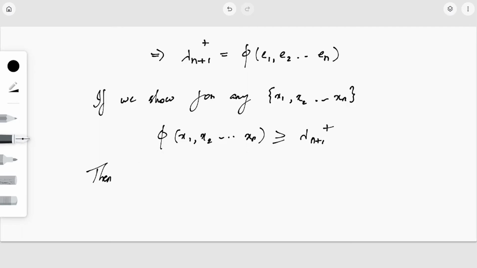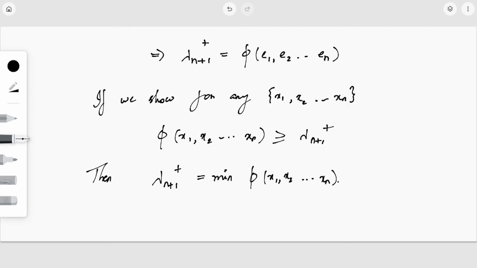Then lambda n plus 1 plus is equal to the minimum of phi of x1, x2, etc., xn. So we can easily say this.